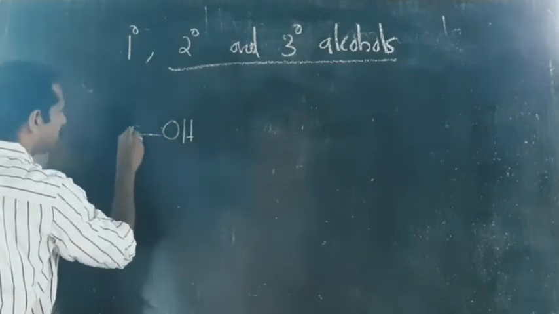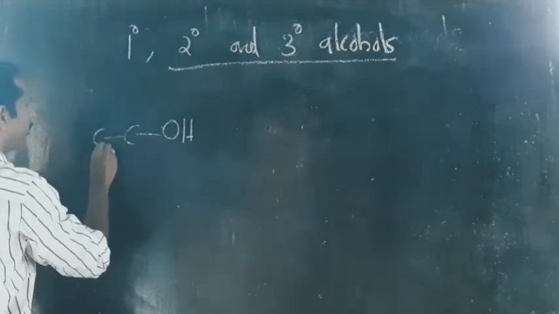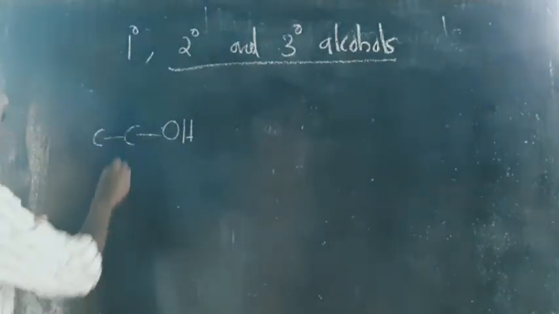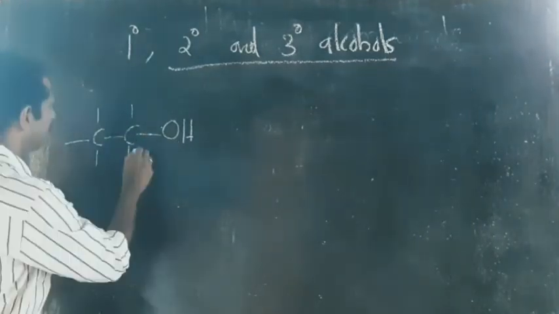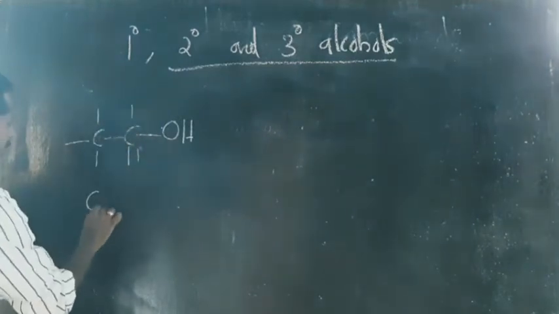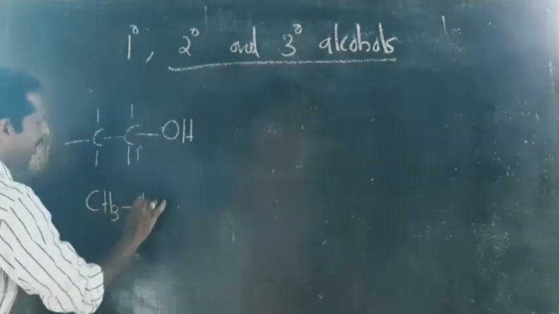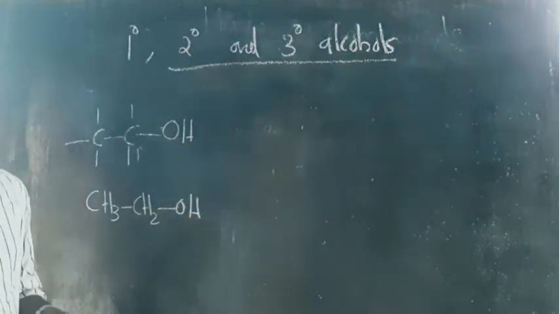That means OH is attached to a primary carbon. Primary carbon means the carbon is joined with only one other carbon. So this type of alcohol is known as a primary alcohol. So this is a primary carbon. Example, if you substitute with hydrogen, you will get CH3CH2OH. So this is an example for a primary alcohol.